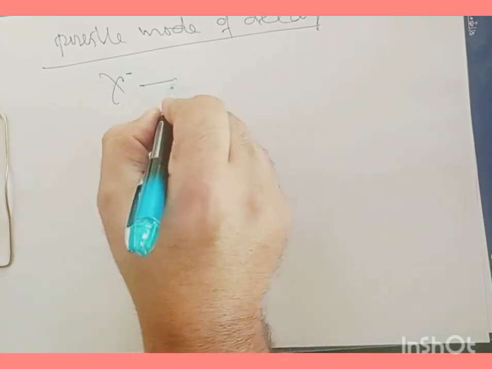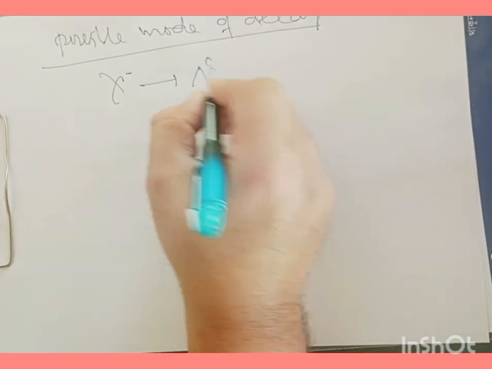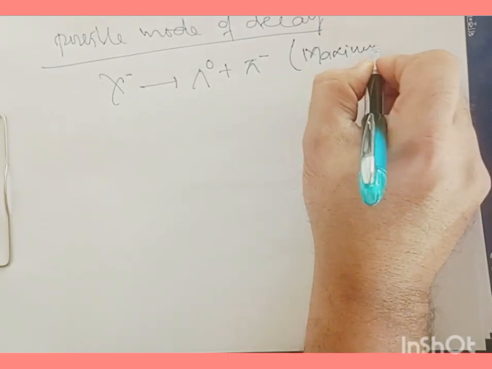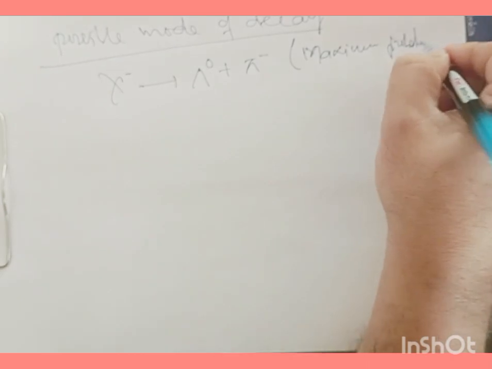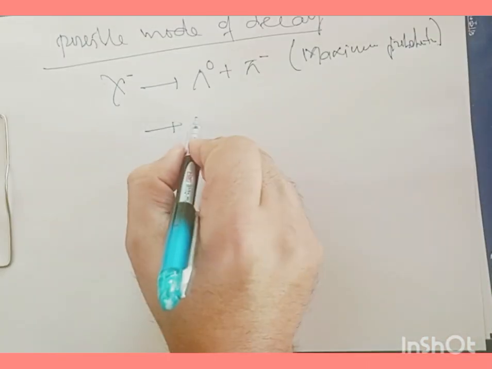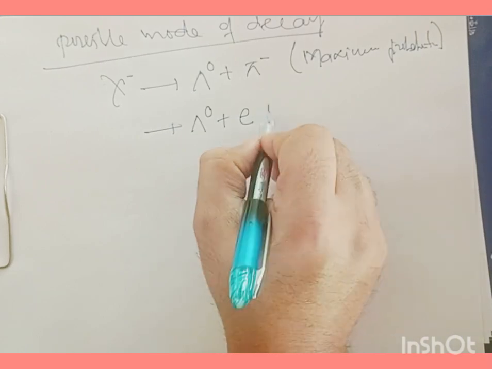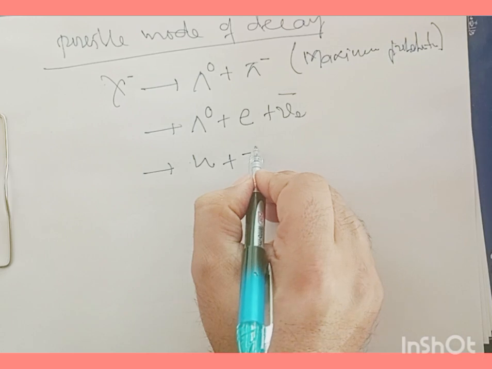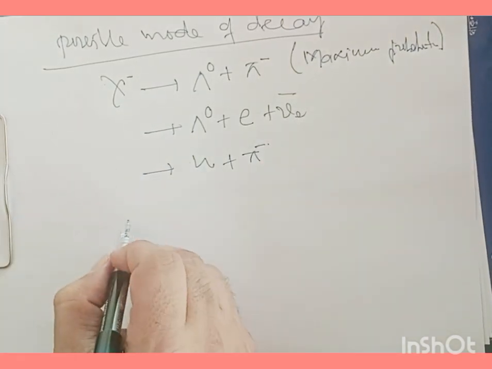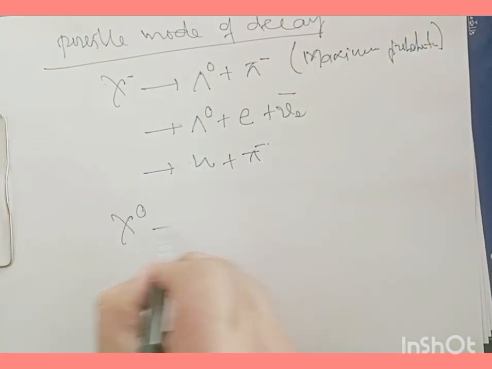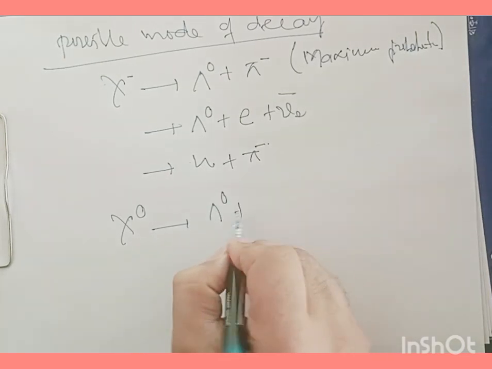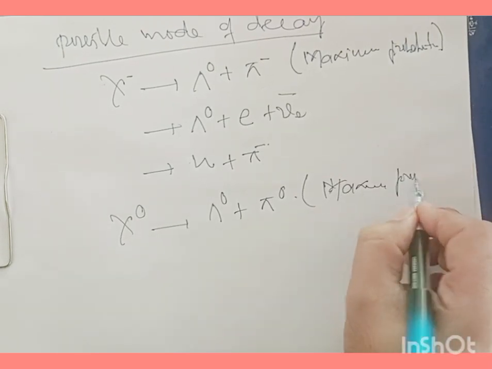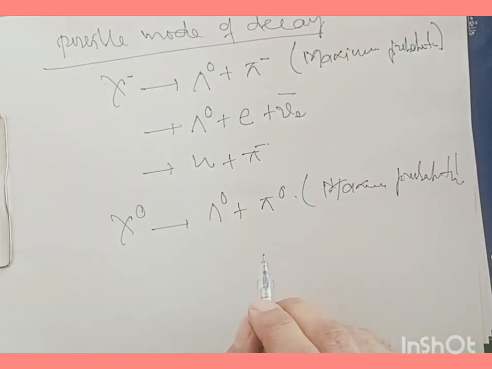For chi negative, what we have is lambda 0 and pi negative, and it has the maximum probability to occur. And we can have lambda 0, an electron and anti-neutrino, or we can have a neutron and a negative pi meson. And in case of chi neutral, we can have lambda 0 and pi 0. It has the maximum probability to occur.